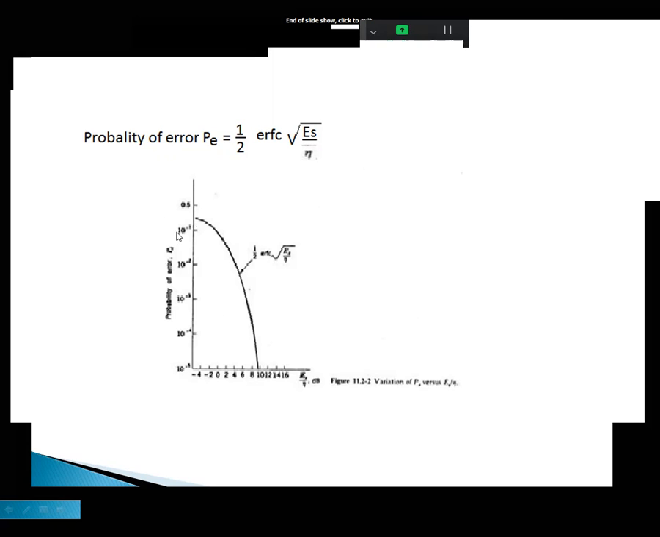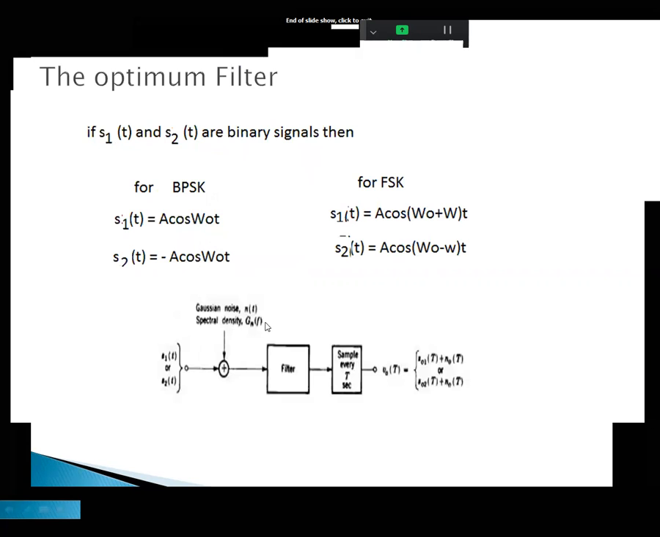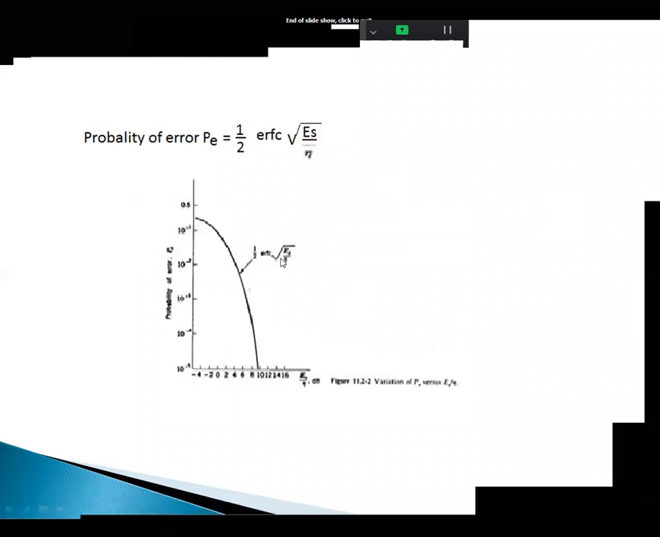So on the y-axis, let us see: 0.1, 10 to the power of -1, 10 to the power of -2, 10 to the power of -3, 10 to the power of -4, 10 to the power of -5, and so on. There is a decrement. Let us see a particular point, 10 to the power of -2. Let's take an example: Eb by N naught is 4 and 10 to the power of -2 is located there.